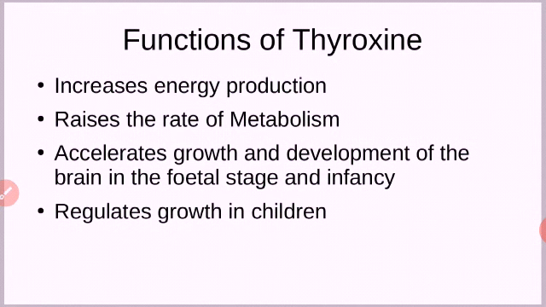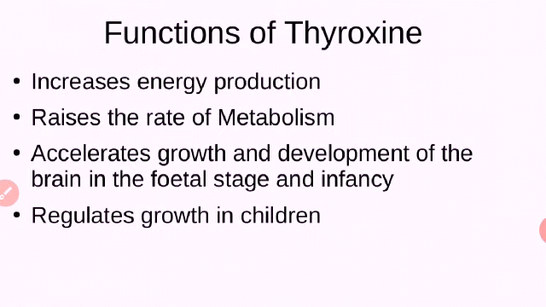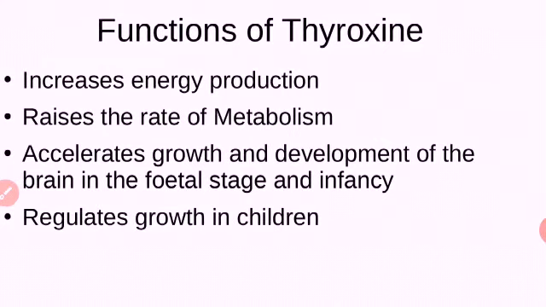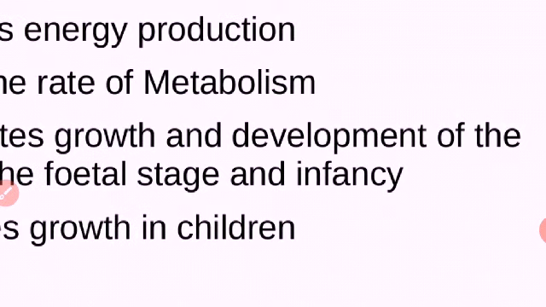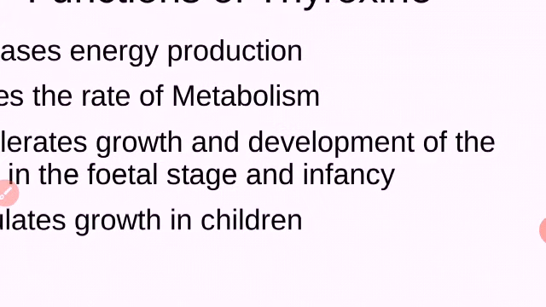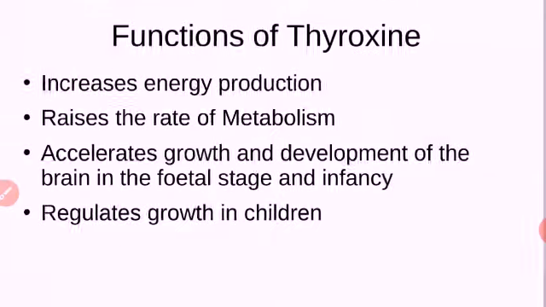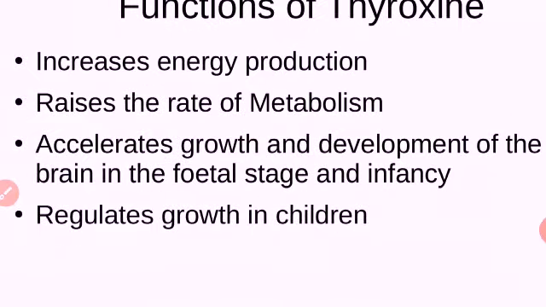Growth and development of the brain. You learned about the brain in the first chapter. The fetal stage means the stage of a person in the pregnancy period. Then infancy means immediately after birth. After that there is childhood, adolescence, adult. The brain development mainly takes place during the fetal stage and infancy stage.